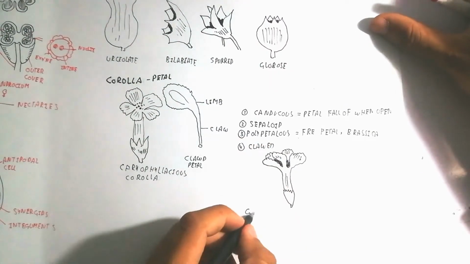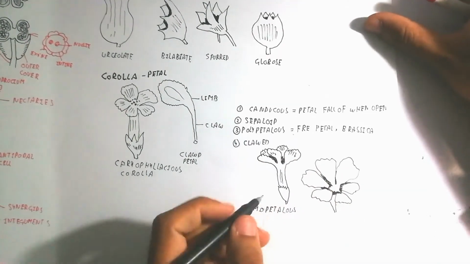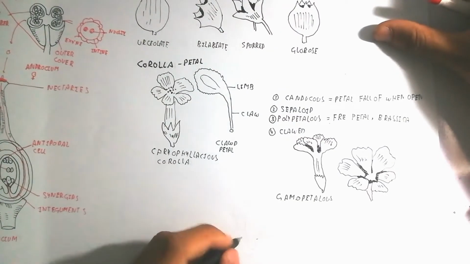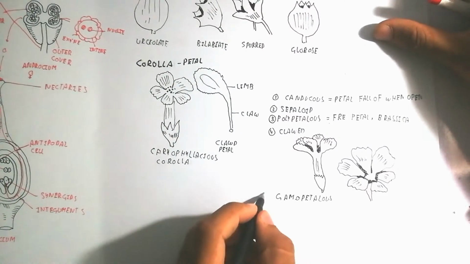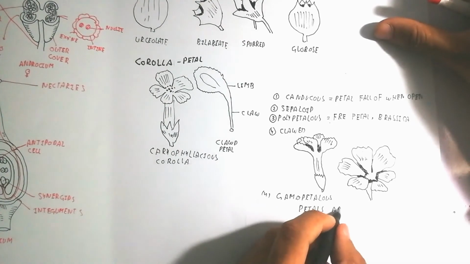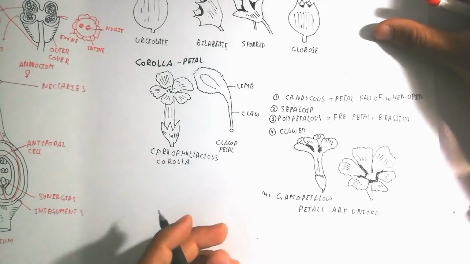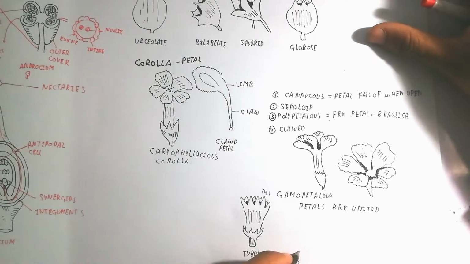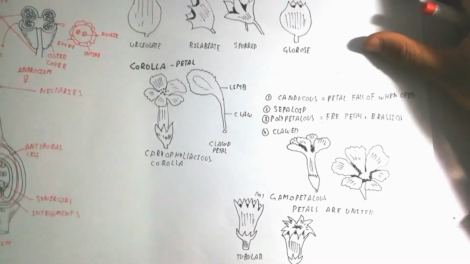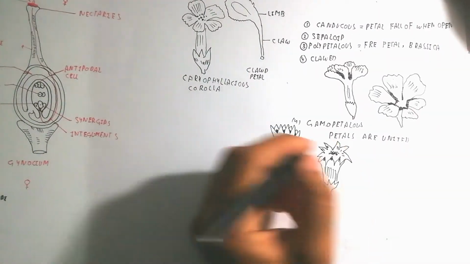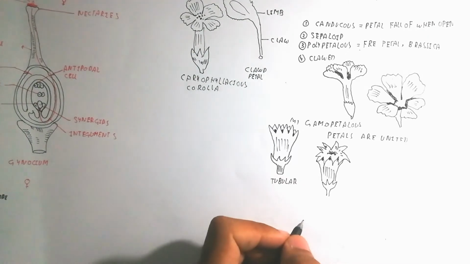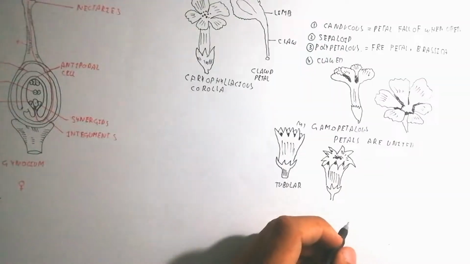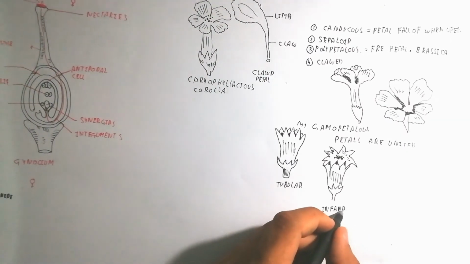And sepaloid means the sepals are basically present. Here is the polypetalous, meaning many free petals, for example in the Brassicaceae family and Rosaceae family. Here is the gamopetalous, where the petals are united. Gamopetalous means petals are united, and that is the major system. And there is the tubular again, and the infundibulum. And rotate means a circular system.